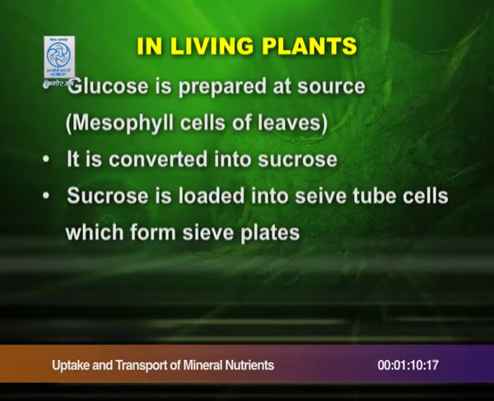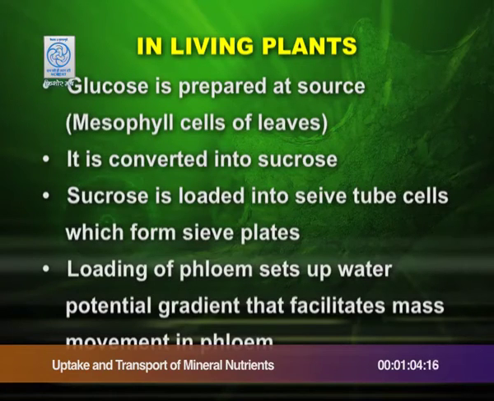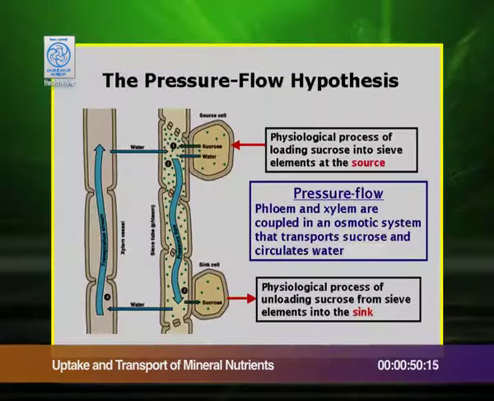The sucrose is loaded into sieve tube cells which form sieve plates, and the loading of phloem sets up a water potential gradient that facilitates mass movement in phloem. So, to conclude, we can see the pressure flow hypothesis, that is, looking into the following figure.